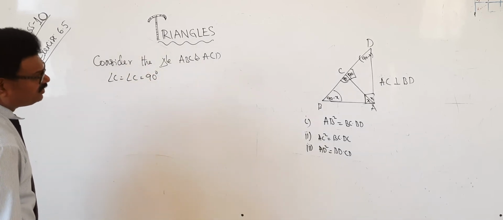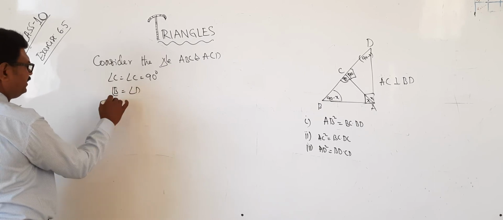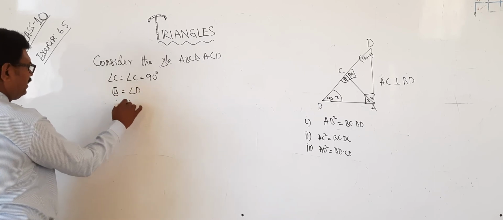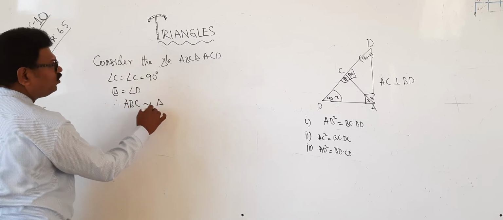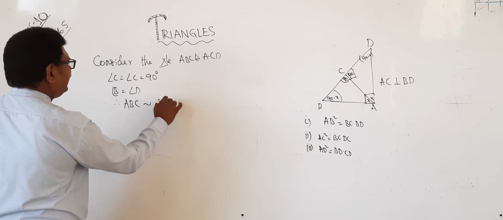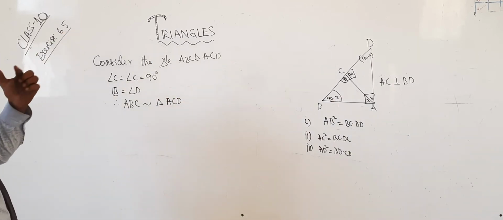Next, angle B is equal to angle D. Therefore, triangle ABC is similar to triangle ACD. Okay?